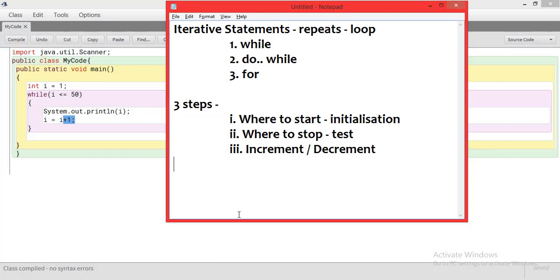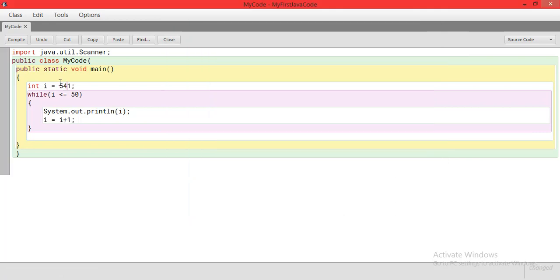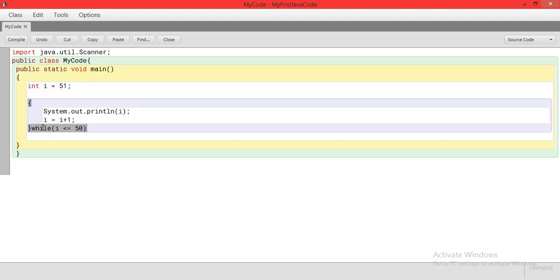We also have something called a do while loop. So assuming this value was 51, it would never be less than 50, and it would never print any output. So in that situation, when you want to give the user a one-time chance of running a particular thing, I don't want this condition to be put out here. So I'll just cut this condition from here and I'll put the condition at the end. There needs to be something here, so how is it going to start? It's going to have a do here. That means it's going to do this certain task while the value of i is less than 50.